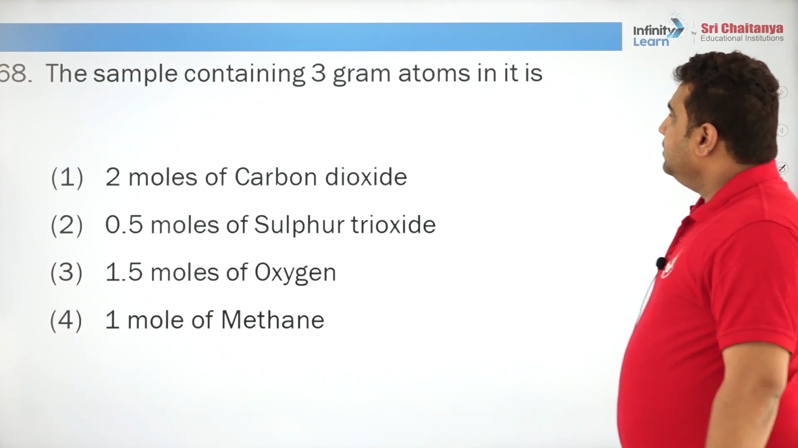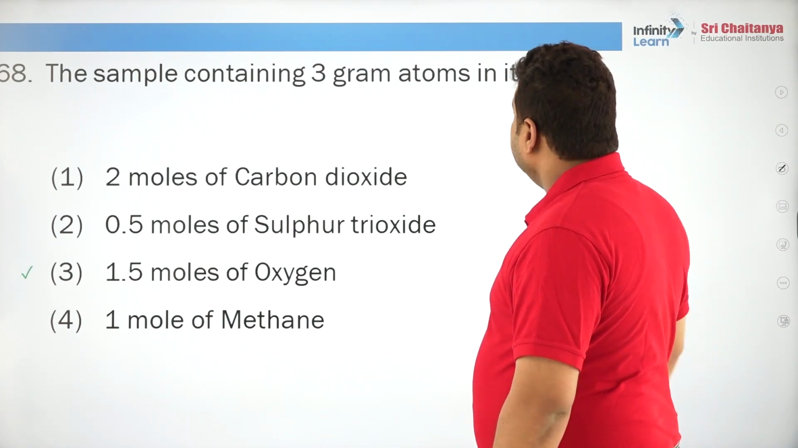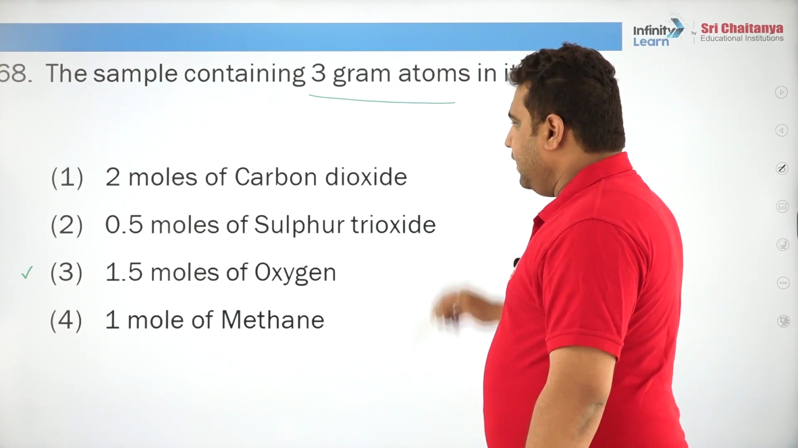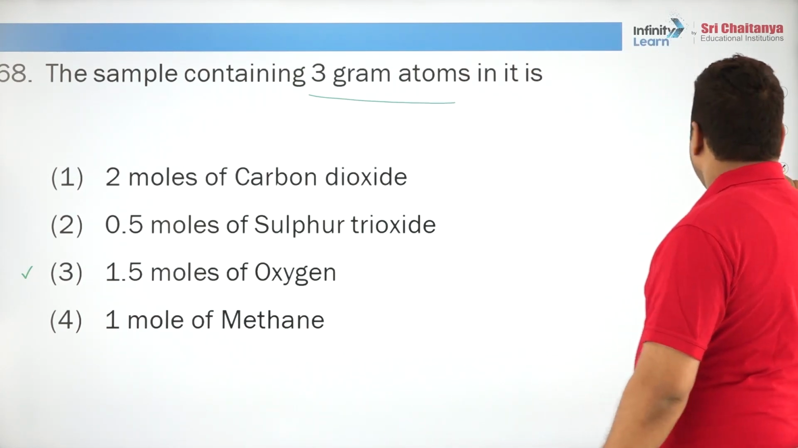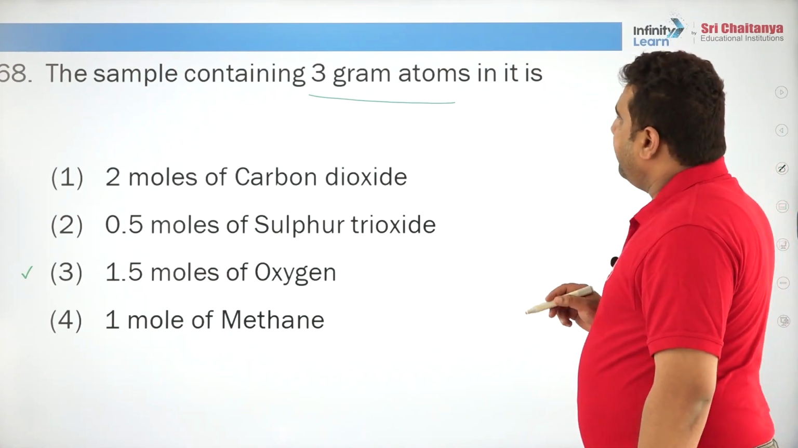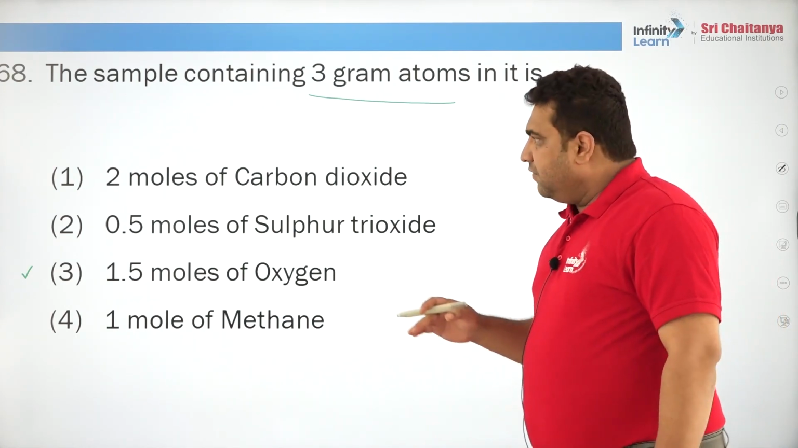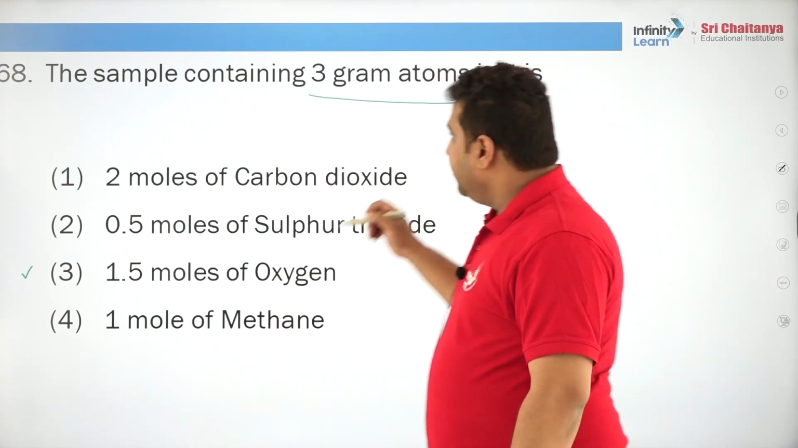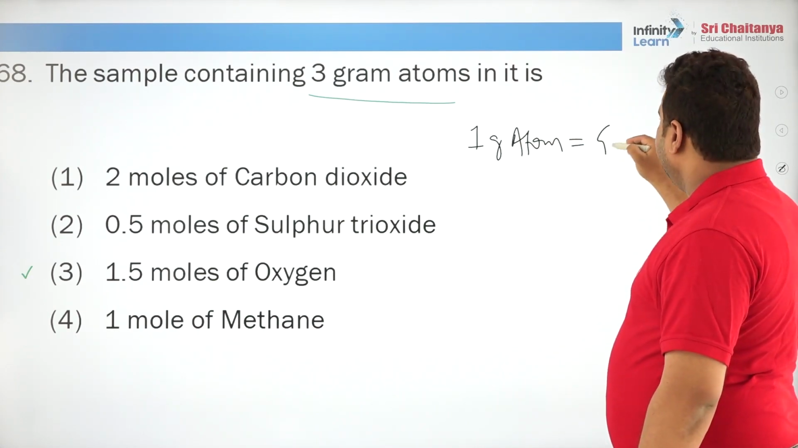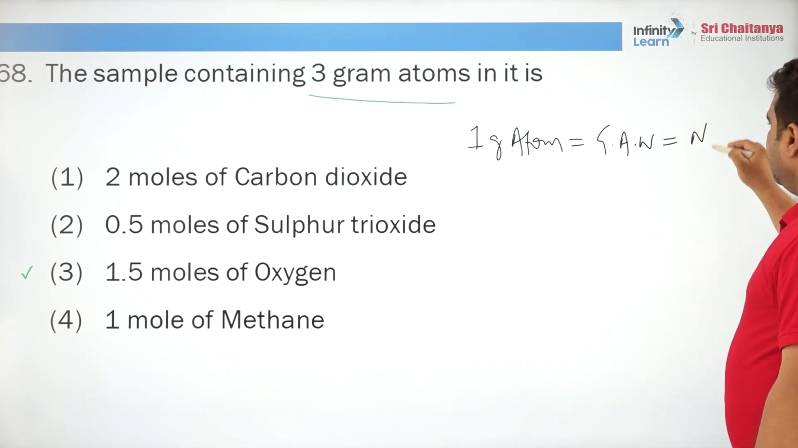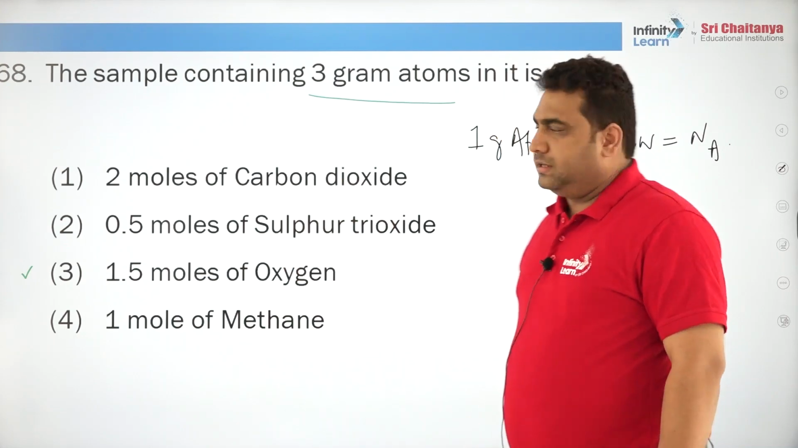Next, the sample containing 3 gram atoms in it is. So, how to find out 3 gram atoms in it? Obviously, you have to see. Now in reference to that, just now I gave you an idea: 1 gram atom is equal to its gram atomic weight, which is equal to Avogadro number. So, each one you put it here and try to cross check it.